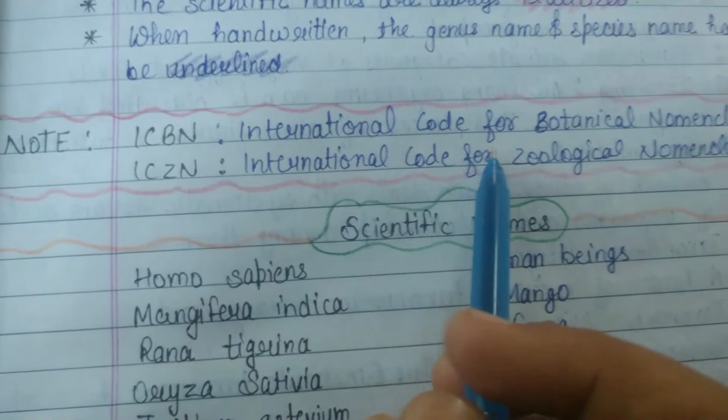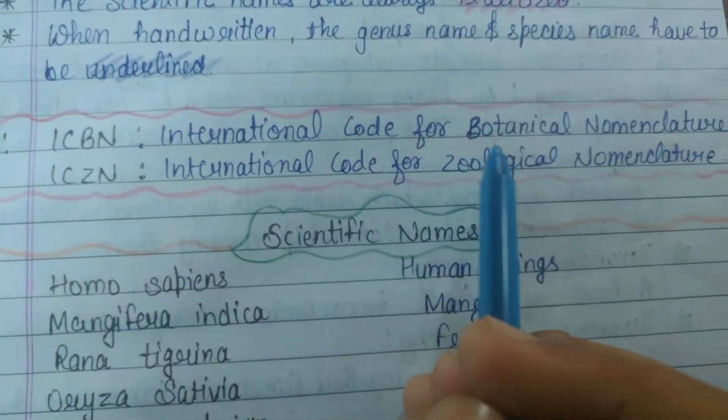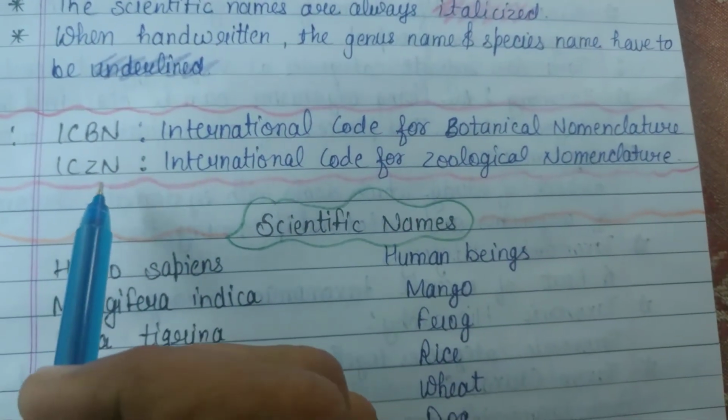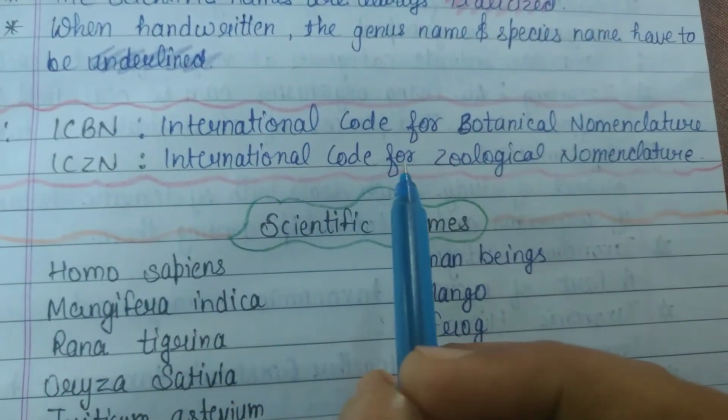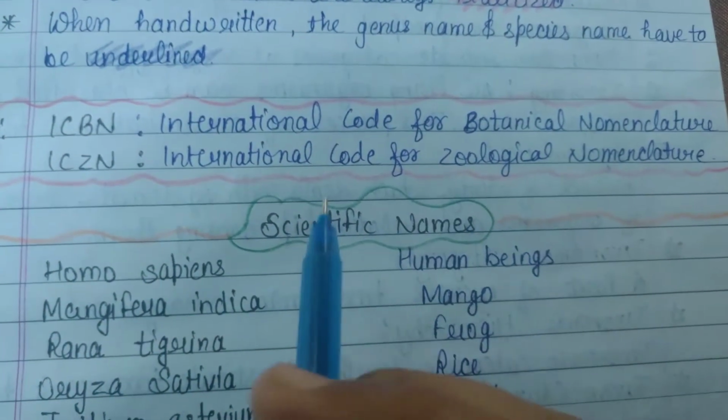Now, ICBN full form is International Code for Botanical Nomenclature. ICZN is International Code for Zoological Nomenclature.